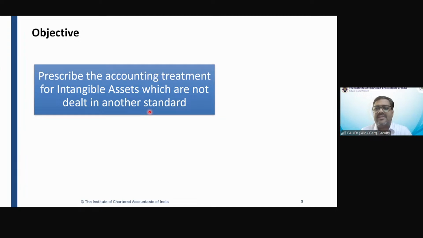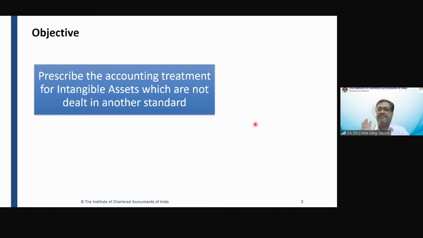Whether deferred tax asset is an asset, the answer is yes, it is an asset. The company is creating a deferred tax asset. Why? Because in the initial years, if the company has paid high taxes, in the future the company will receive the benefit of those high taxes paid in initial years. So in that case, the company will make a deferred tax asset.